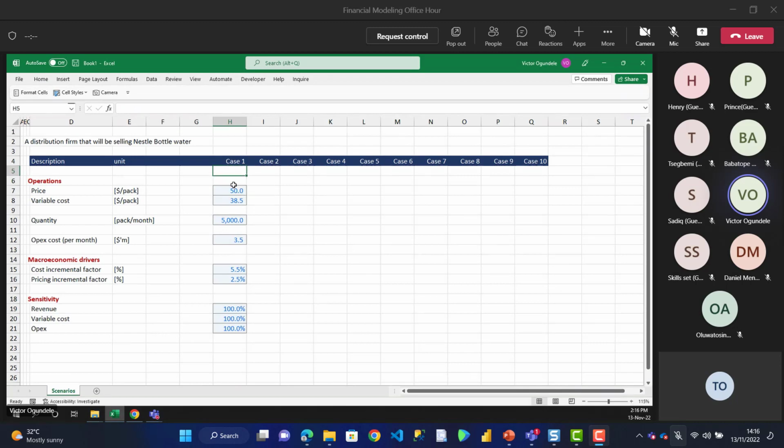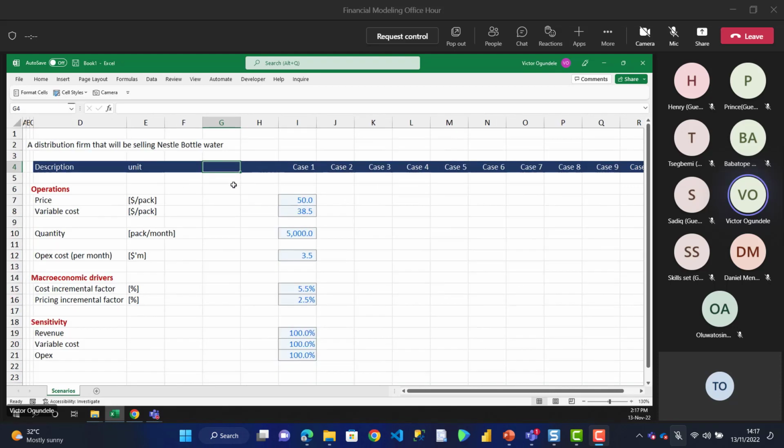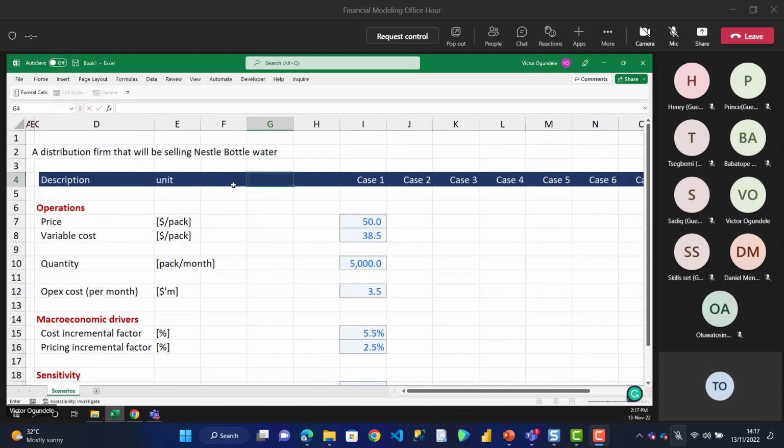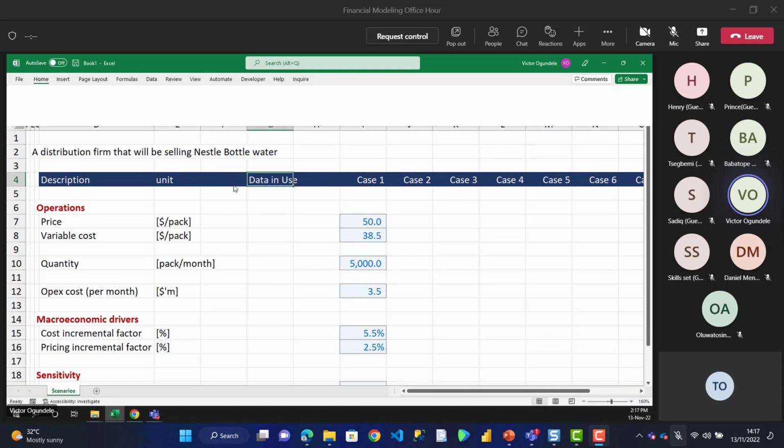We are not going to cut. So remember that. And let me freeze my panel. Okay. I think we still need one more space here. So here I'm going to name this our case. So this will be our data in use. So call this data in use.